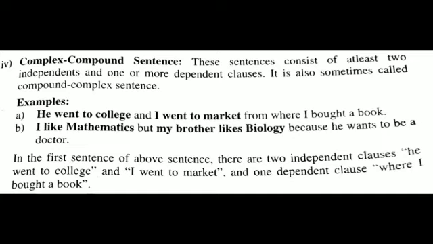Next, I like mathematics, but my brother likes biology because he wants to be a doctor. In the first of the above sentences, there are two independent clauses: he went to college and I went to market. And one dependent clause: where I bought a book.